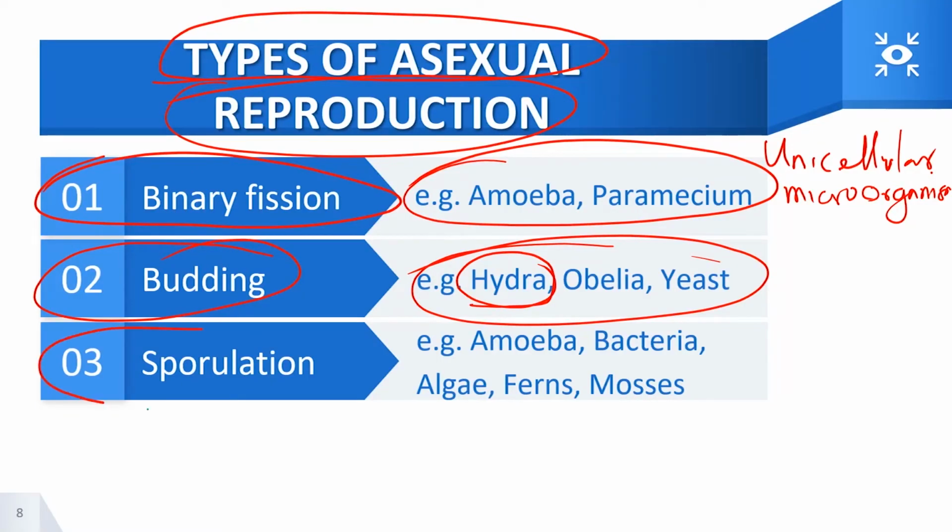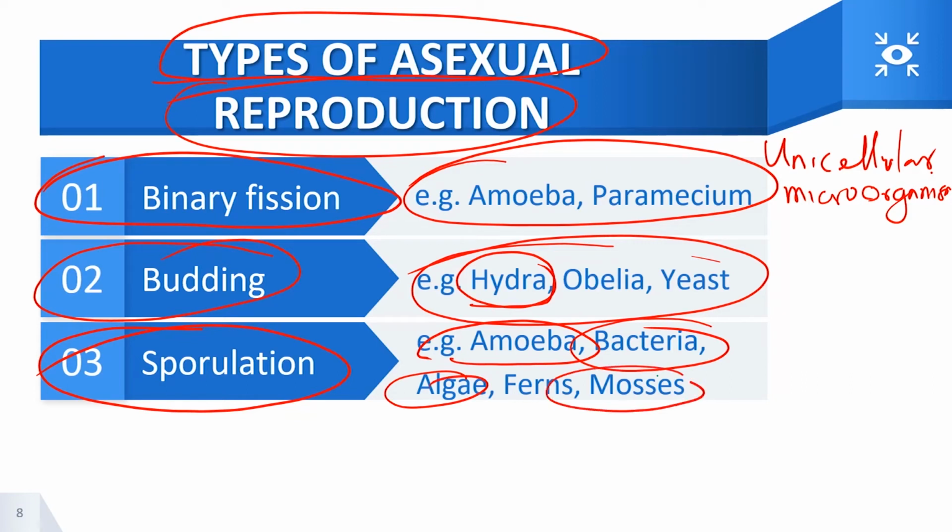Then sporulation. Sporulation occurs also in Amoeba, bacteria, algae, fungi, and mosses. These organisms are very good in forming spores. They call them spore formers.